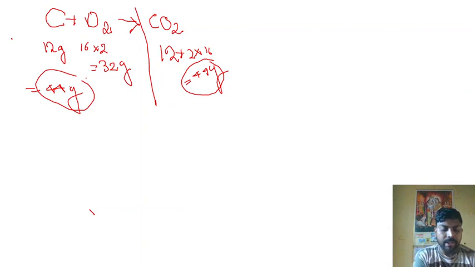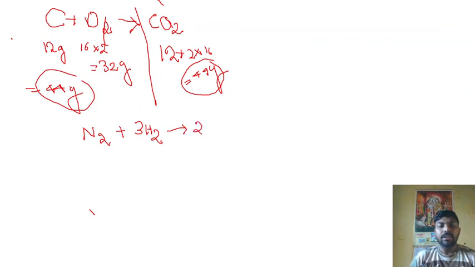Similarly, one more example we can take: the formation of ammonia. Whenever you write an equation, you have to write the balanced equation. Otherwise, you cannot match the law of conservation of mass, and that is why we balance any chemical reaction. So we have N2 plus 3H2 giving 2NH3. This is known as the formation of ammonia. Now, what is the mass? One atom of nitrogen has a mass of 14, so 14 into 2 is 28 gram of nitrogen.